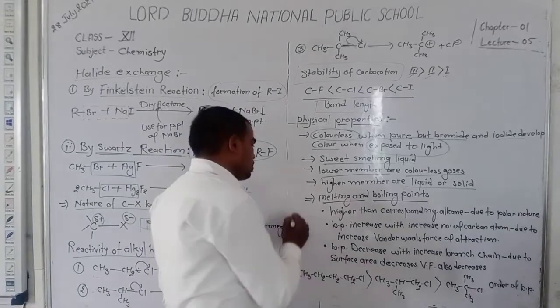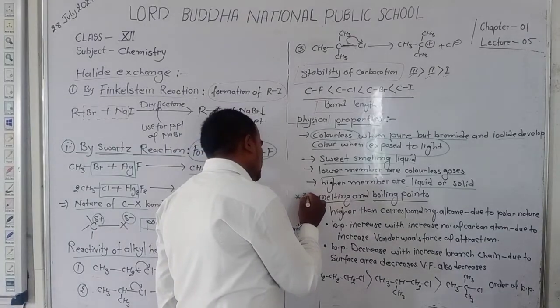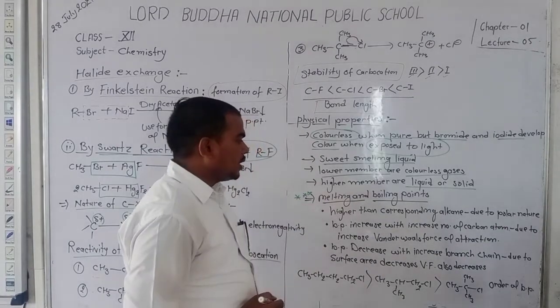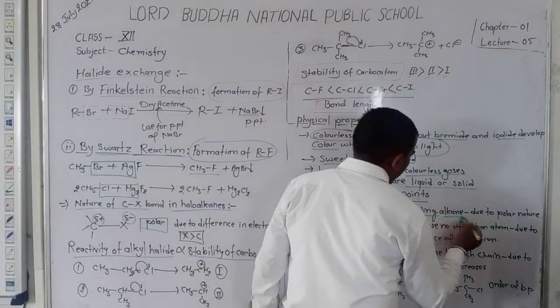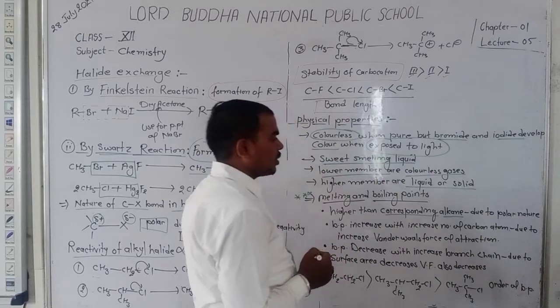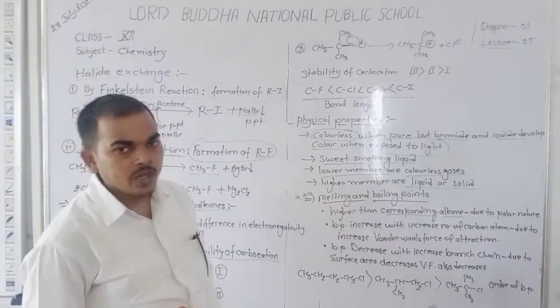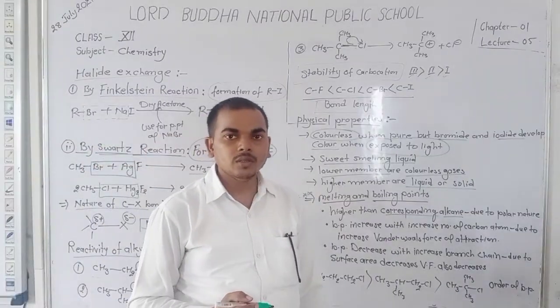Dear student, a most important point is the melting point and boiling point. Haloalkanes have higher boiling and melting points as compared to the corresponding alkanes which have the same molecular mass.